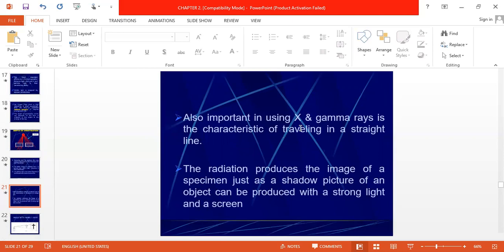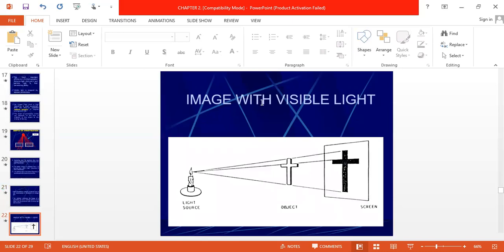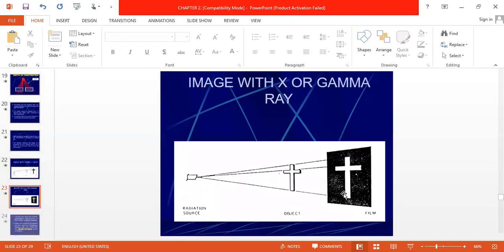Also, the radiation produces an image of the specimen, just as a shadow picture of an object can be produced with strong light and a screen. Let's see the image with visible light. Suppose here is this candle and this is the object. Then we will see dark here because the light will not pass through this object. That's why we are getting black here. But in case of X-ray, the source is here, so the radiation will pass through this object. So we are getting white here, and the surrounding area more black, because around this object more radiation will be reaching this area.